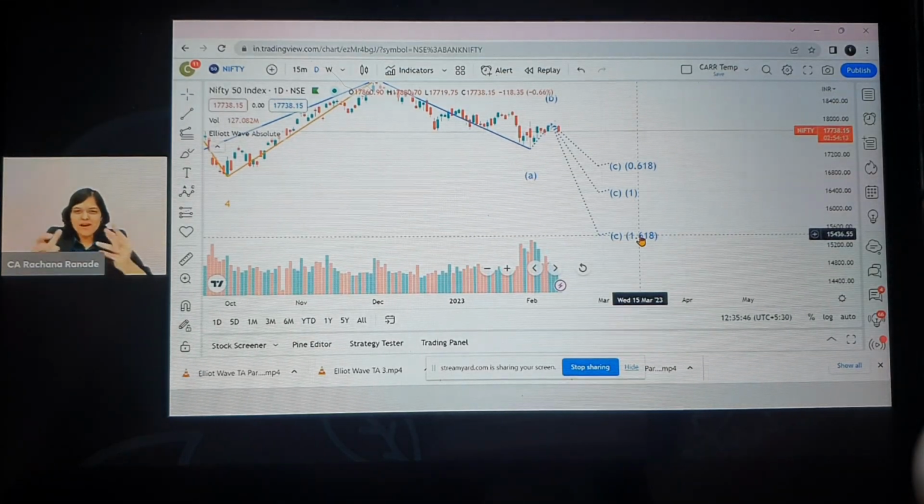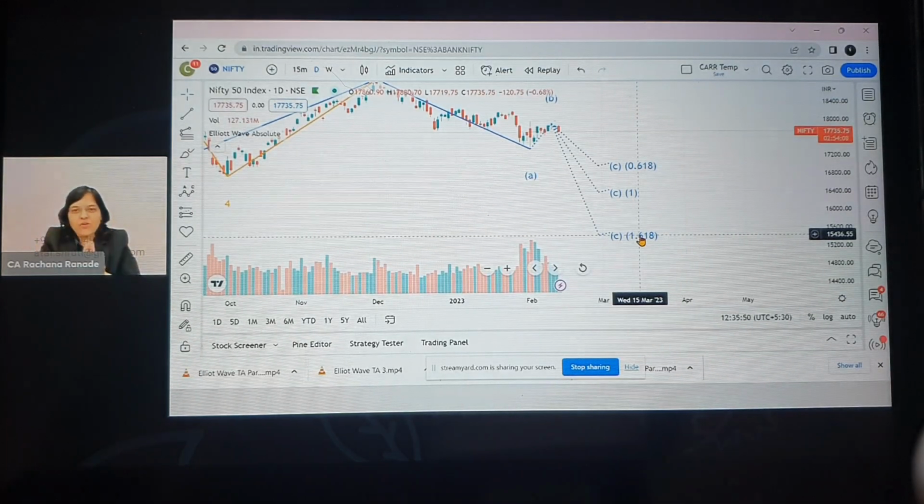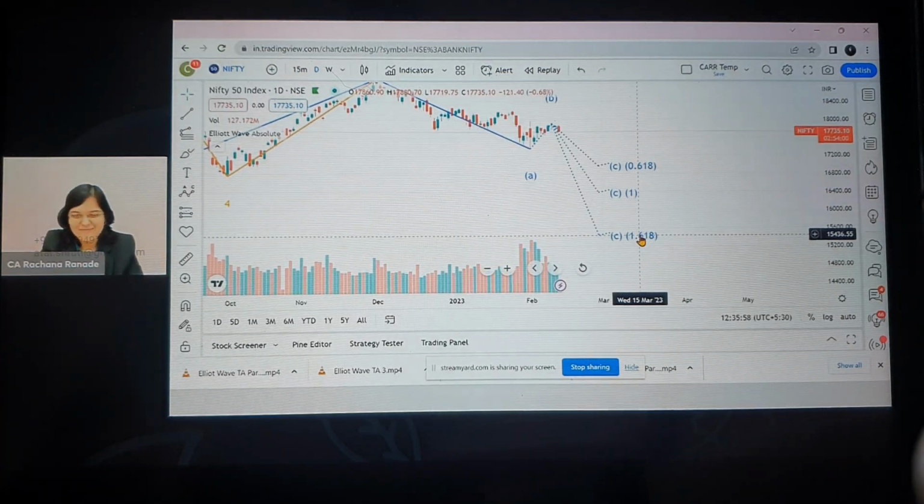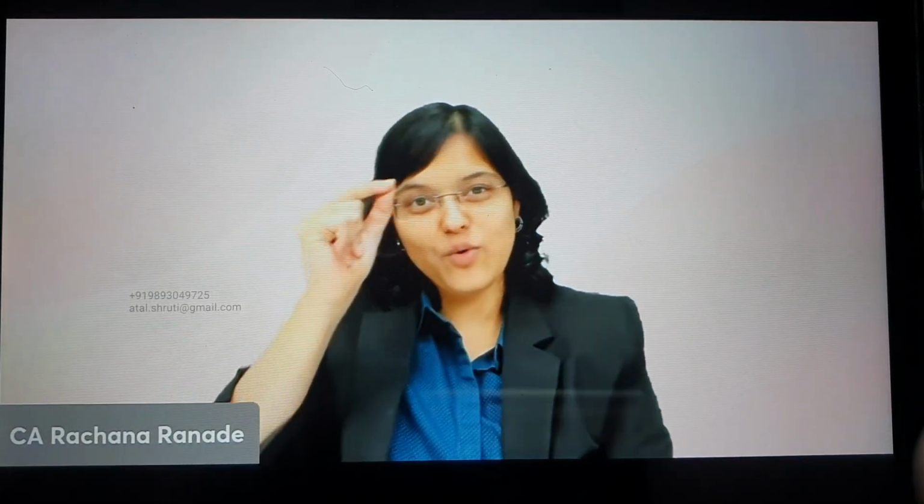So this is because of the ready-made tool. They're saying that as per their charting of Elliott wave, 15,436 or 15,500 could be the lowest possibility as per wave C. So those people who are saying that we feel that Nifty can go down till what? As per Elliott wave theory, as per the TradingView premium version, they're saying that C wave could go to 15,500 possible. Okay, but I hope you have understood how Elliott wave theory works, and I also tried to tell you all the rules, and I also tried to tell you the simplified version. If you want to upgrade, for the upgraded version, this is the ready-made available for you, right?